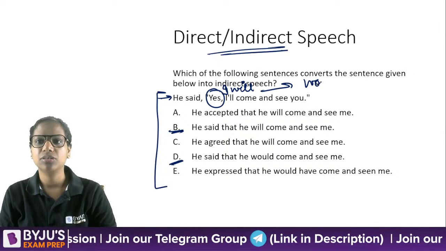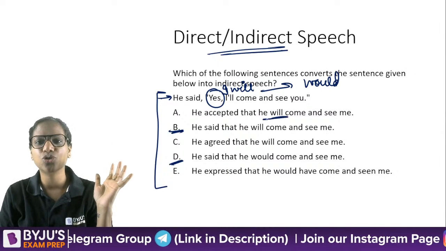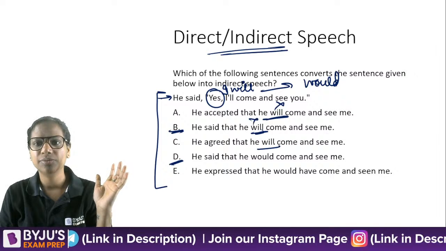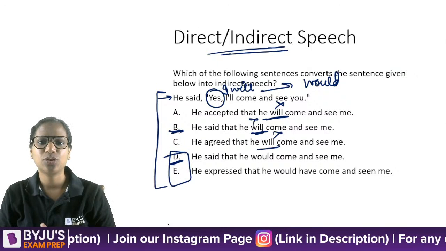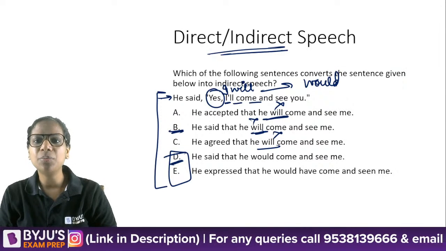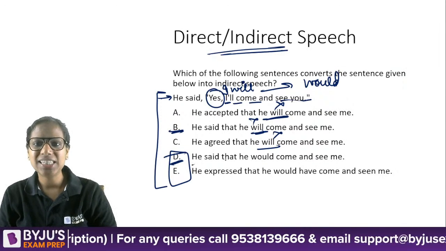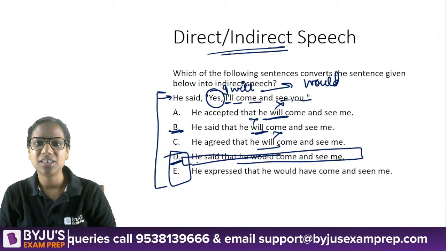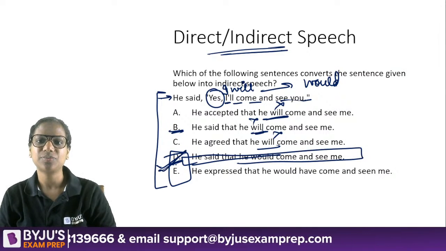Will changes to would. That's the very first thing that you should have noticed. Will changes to would. So just D and E are left. So he said that he would come and see me. He said that he would come and see me. D is the answer here.